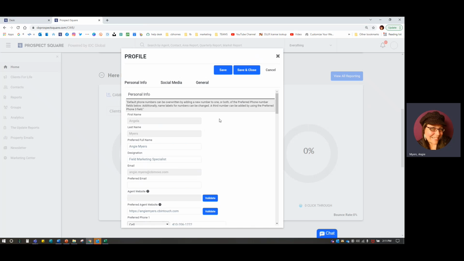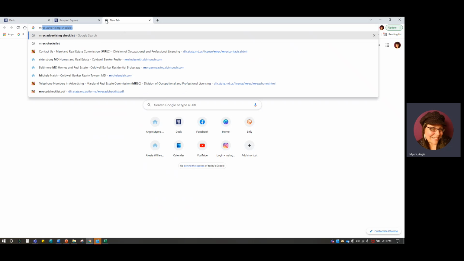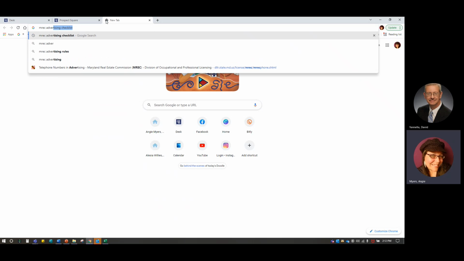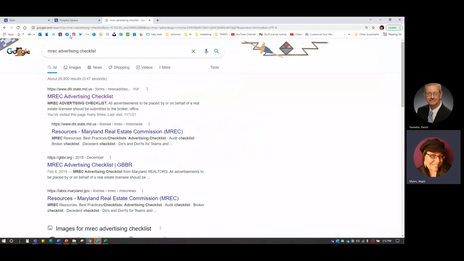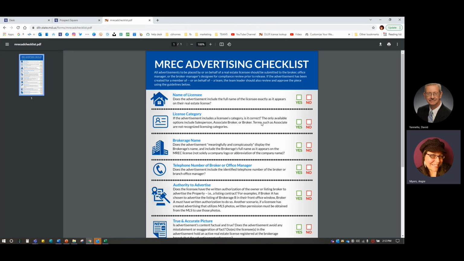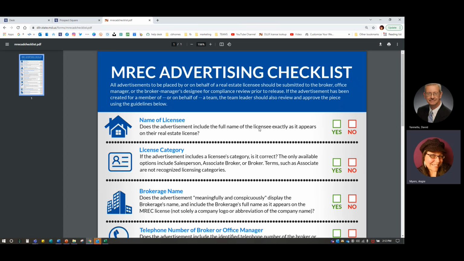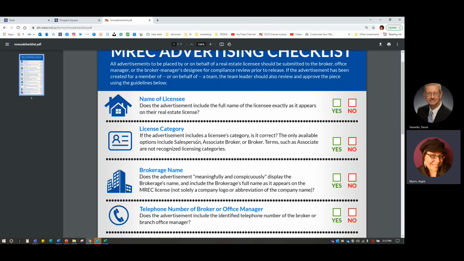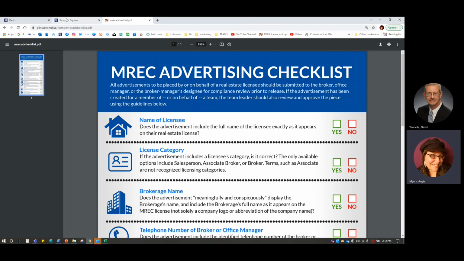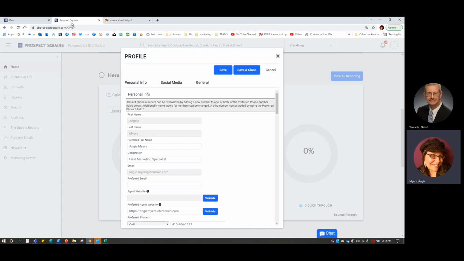We do want to make sure that we have all of the necessary information. So I am going to show you where to find that. I have sent out the Maryland Real Estate Commission Advertising Checklist in several of my emails, most recently this past Friday on October 29th. But here you'll see some of the rules and regulations set forth by the Real Estate Commission.